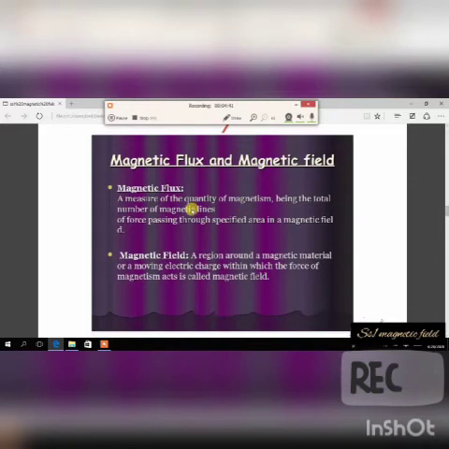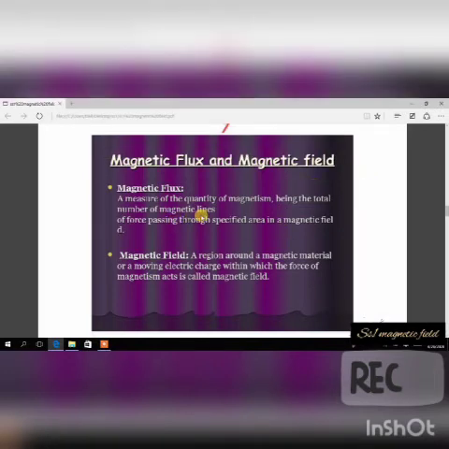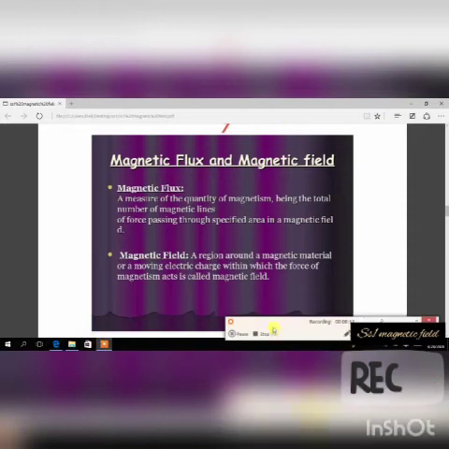It's a measure of the quantity, because what they are trying to say is that the quantity of magnetism is just right. As you can see, there's a comma, being, they're telling you that the quantity of magnetism is also the total number of magnetic lines. Are you following? So you can just say it's a measure of the total number of magnetic lines of force passing through a specified area. That means when we're talking about a specified area, I want to bring in something now. Let me just explain.